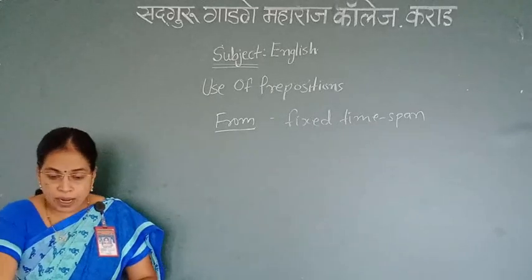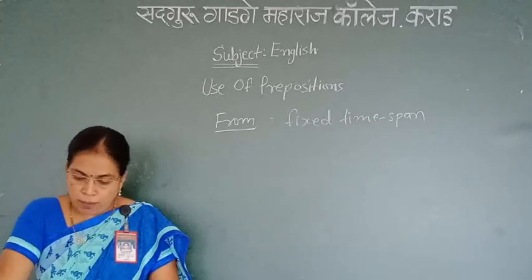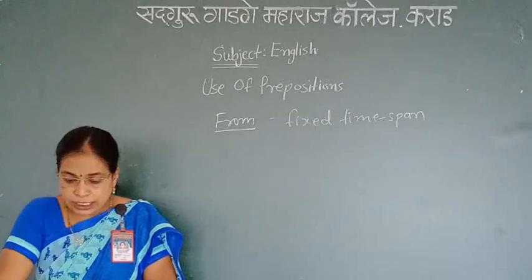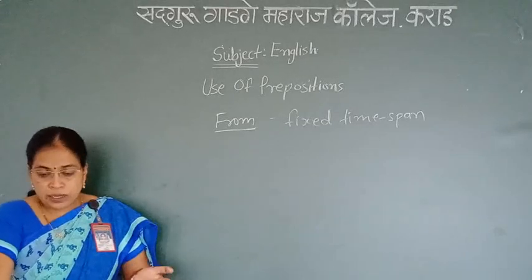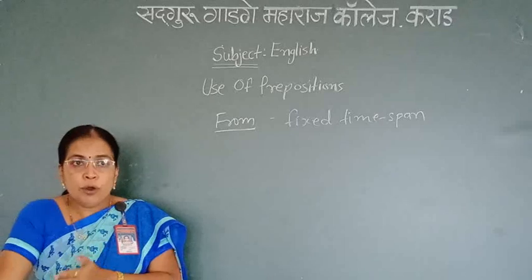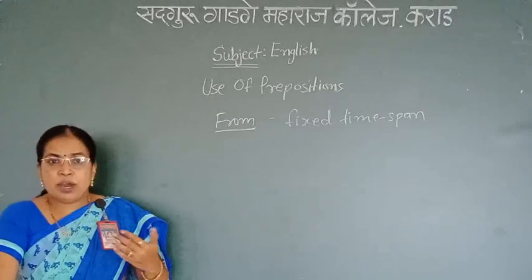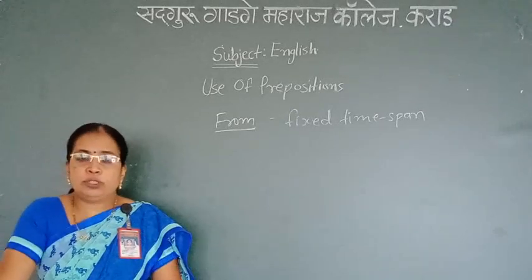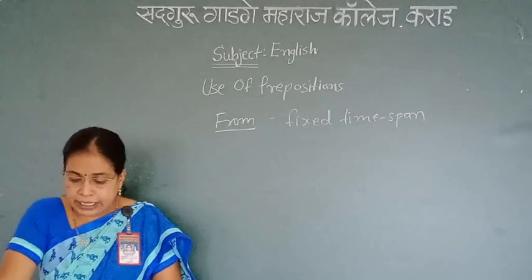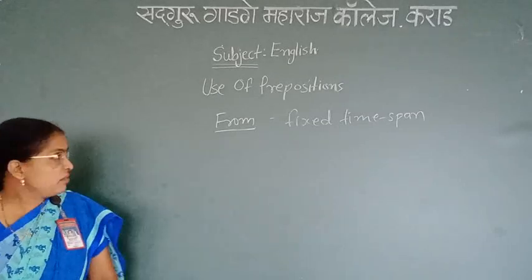For example, he will stay from 10 a.m. to 6 p.m. She usually works from Saturday to Thursday. I worked there from 2010 to 2018, etc.